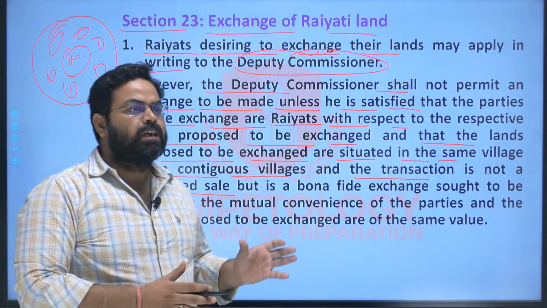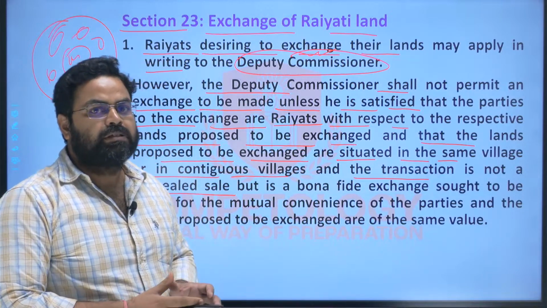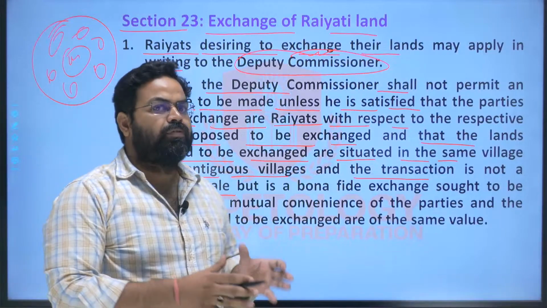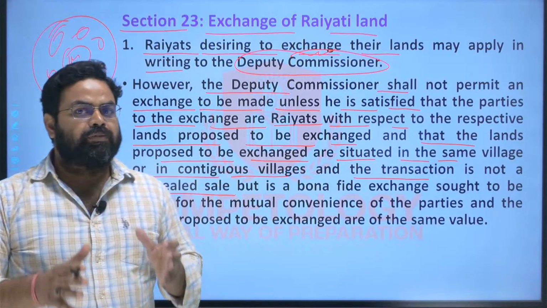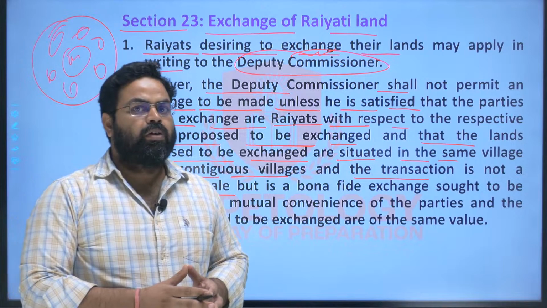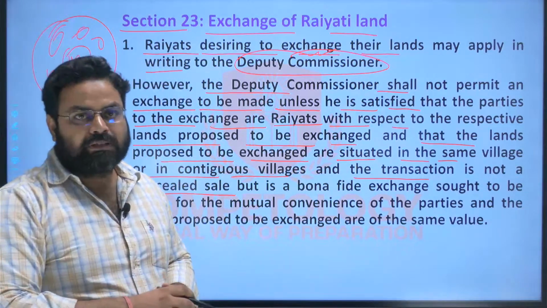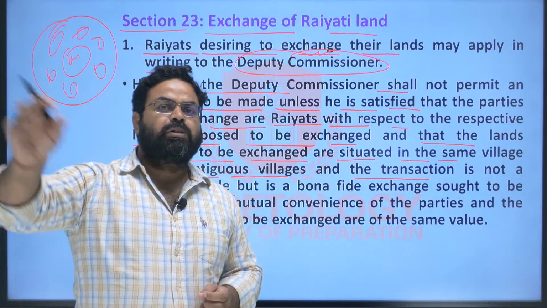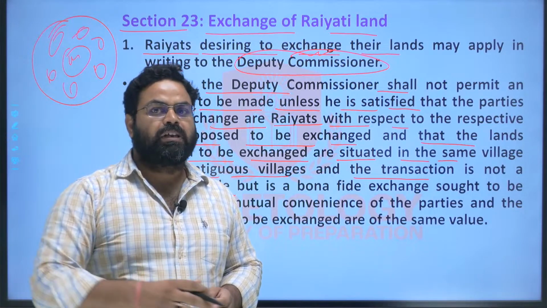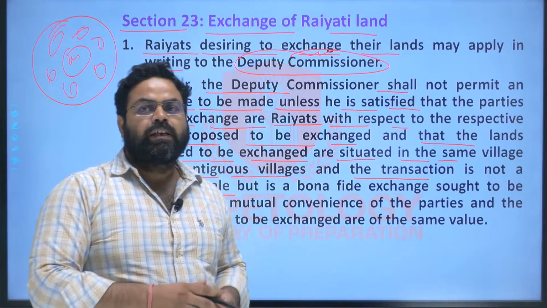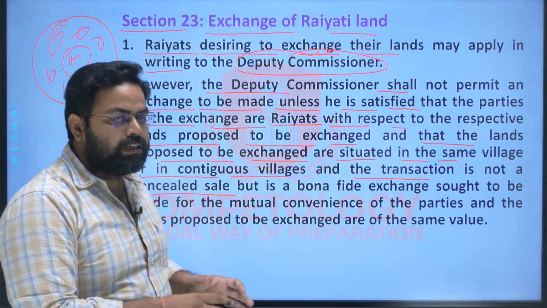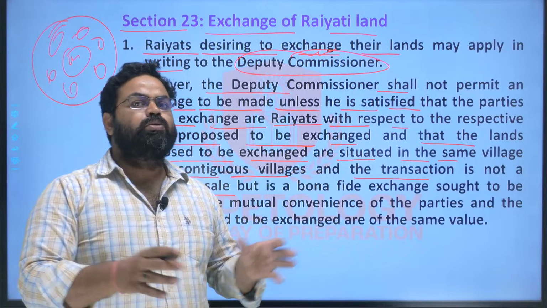And this should not be a concealed sale, which means that the bona fide transaction should be for convenience and not for a commercial purpose, like some person will give a person a land in the remote areas where there is no road or something like that, and in exchange get the land located at a highway so that he can go on to do some commercial business.